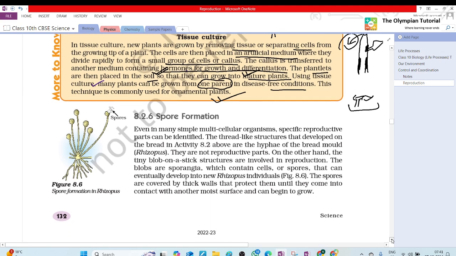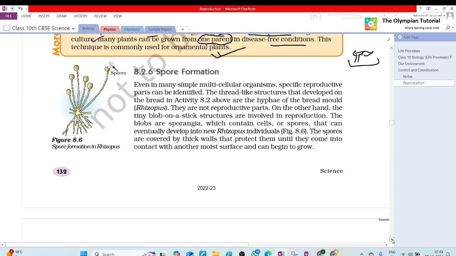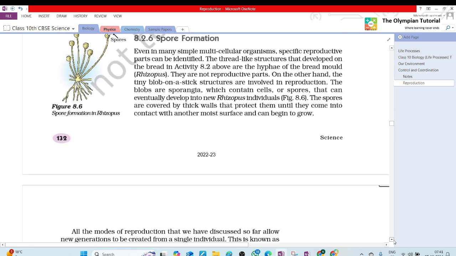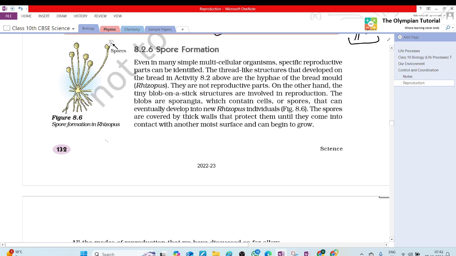Now next is spore formation. Before that, look at this diagram. Spore formation in rhizopus. Spore means like that. Okay, start to read. Spore formation.